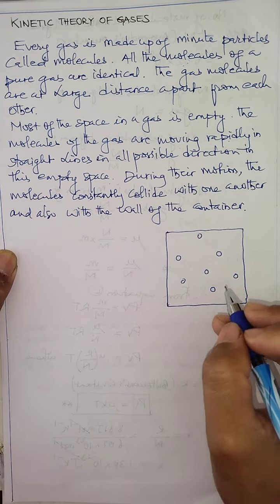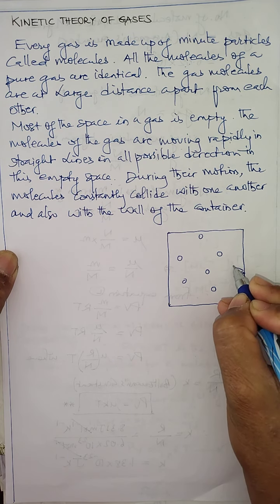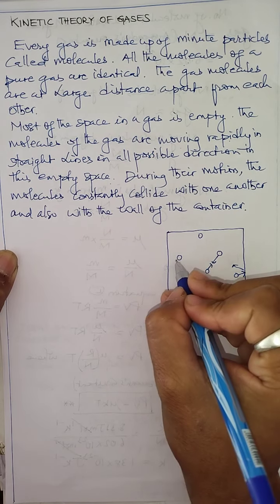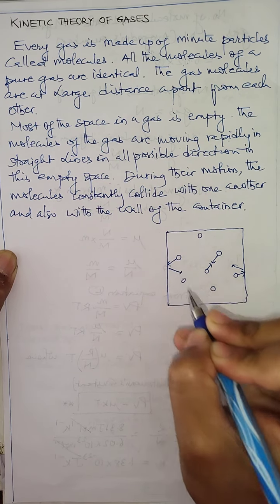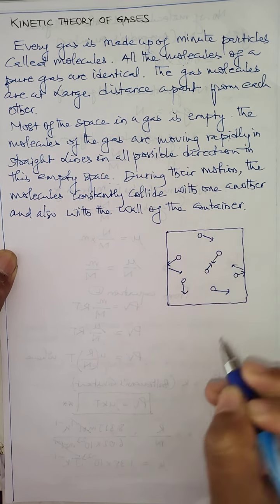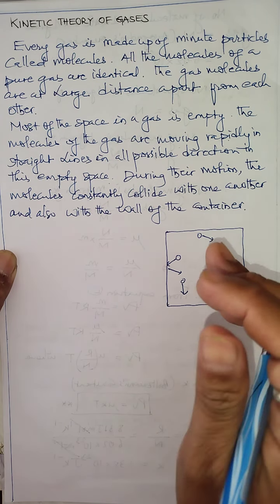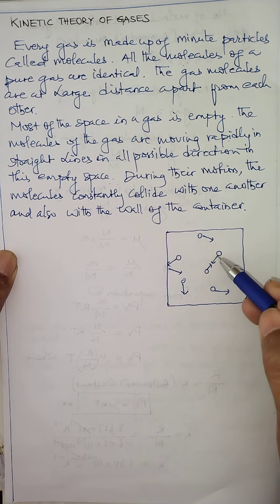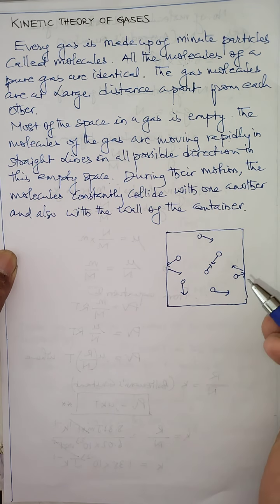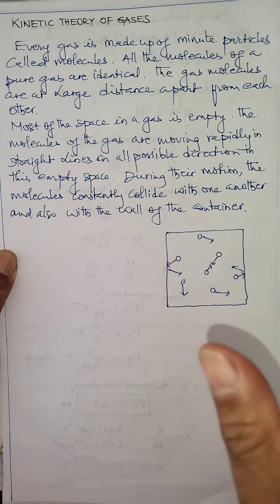If molecules are moving randomly in all possible directions, these molecules will collide with the wall and change direction again. One molecule can also collide with another molecule. These molecules can collide with the wall of the container and change direction this way, these molecules can go this side, and these can go this side. That means whatever molecules are in a state of motion acquire random motion, and once random motion takes place, collision between the molecules can take place. But every molecule also has a possibility to collide with the wall of the container. So molecules collide with the wall of the container as well as with each other.